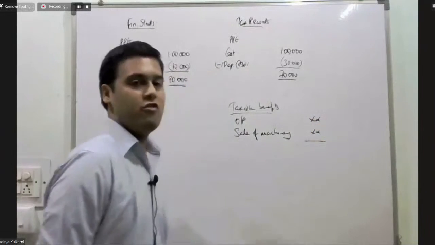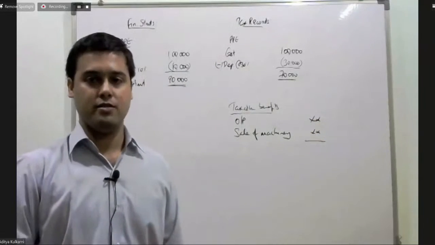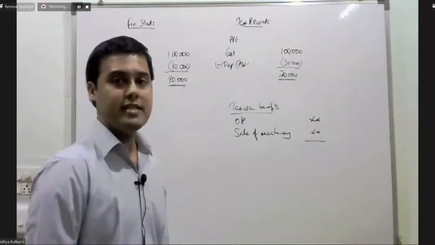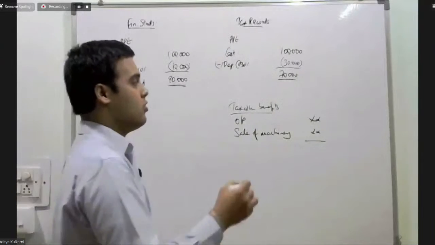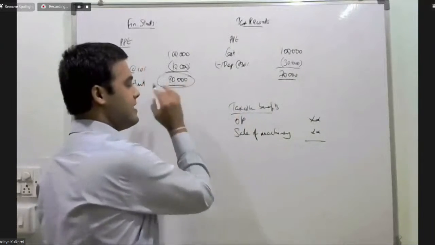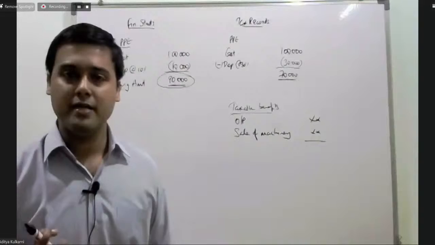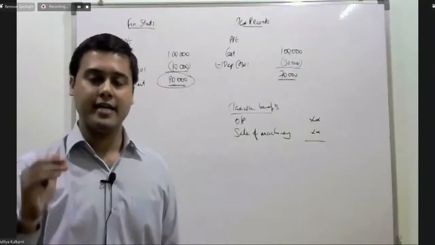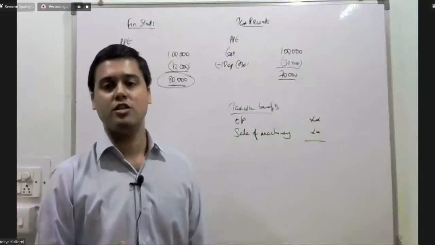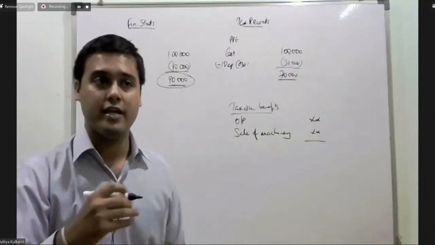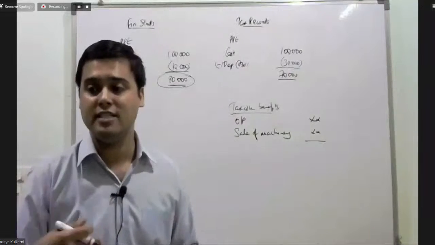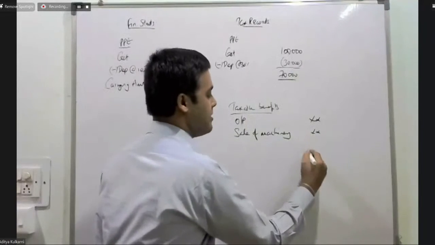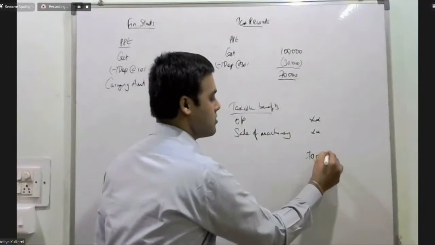Now tell me, for income tax purposes, in the future, what will be the deduction that you will get? You will not get a deduction of 90,000. Income tax has already given you a deduction of 30,000. So in the future, the additional deduction you can claim is only 70,000 rupees.